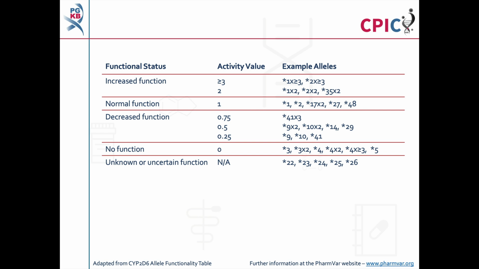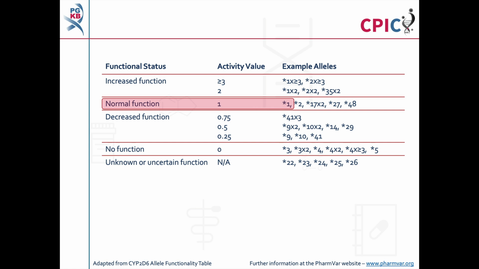There are over 170 different CYP2D6 alleles which are designated as star alleles. Each star allele can be assigned an activity value based on its activity level compared to the star 1 allele. The star 1 allele has an activity value of 1. This table gives the activity values of some CYP2D6 star alleles. It is based on the CYP2D6 allele functionality table, which can be found on the PharmGKB and CPIC websites. Links are given in the description below this video.